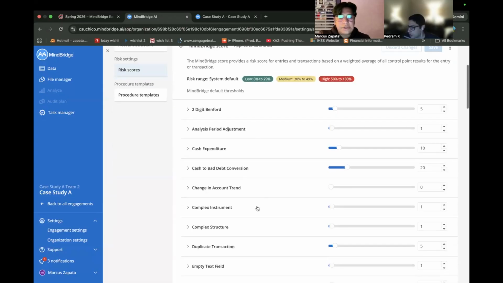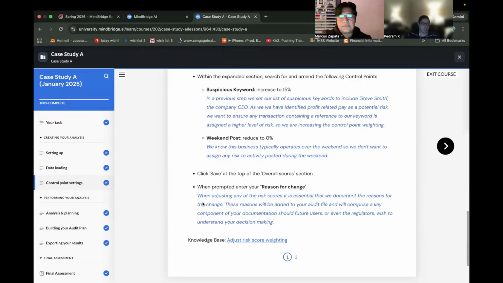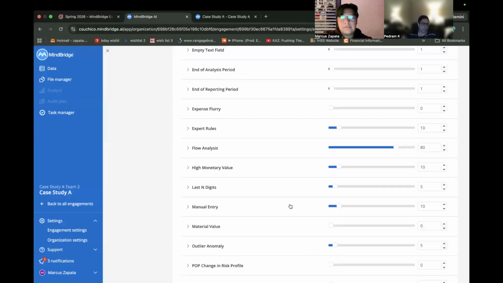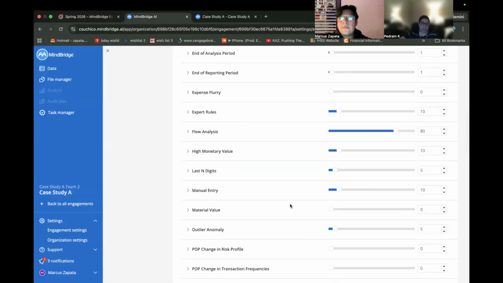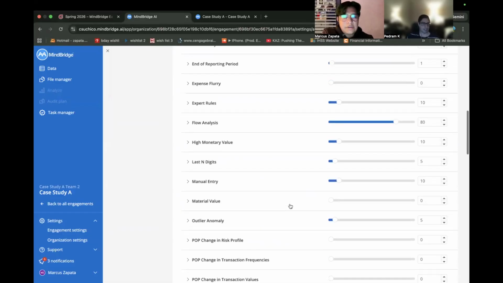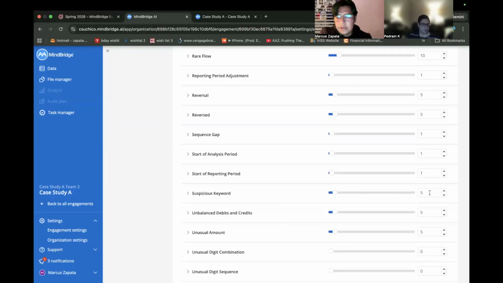Perfect. Okay, so the reason we're doing this is because we're specifically looking for any manual transactions conducted by the specific person. We want to make sure we give a higher weight to those things that we are expecting. And because the customer posts transactions over the weekend, we know there is no risk there, and we're going to lower that risk. Yes, exactly. So keyword, what's the suspicious keyword when you just move up to 15? We're going to do that there.